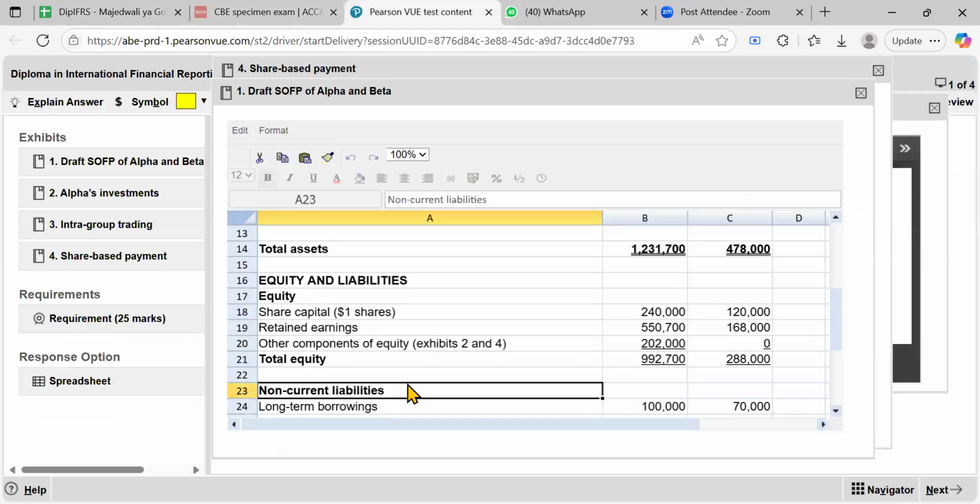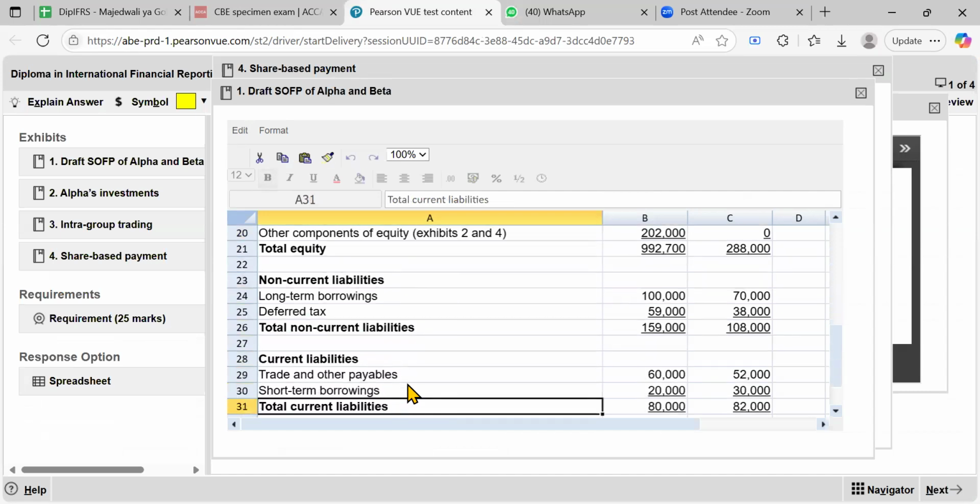We have the non-current liabilities here. Non-current liabilities, long-term borrowings, 100 and then 70, right?